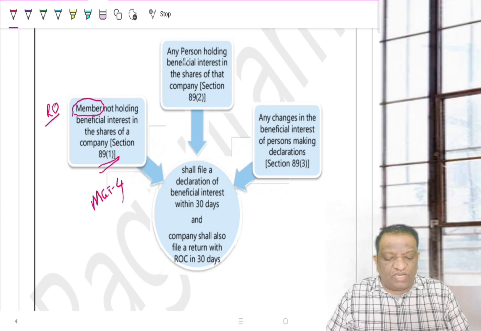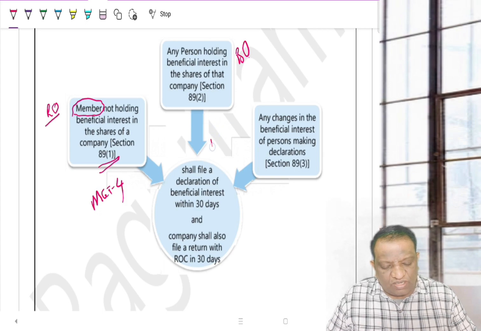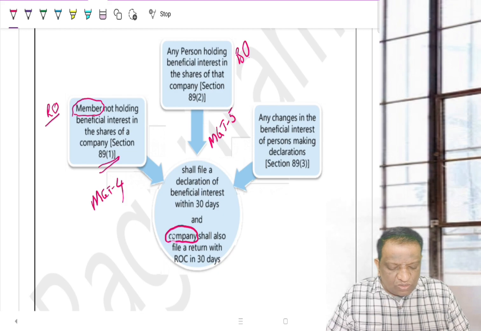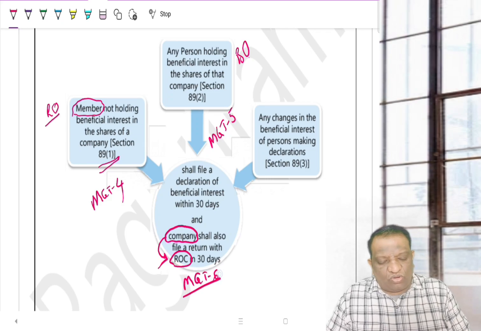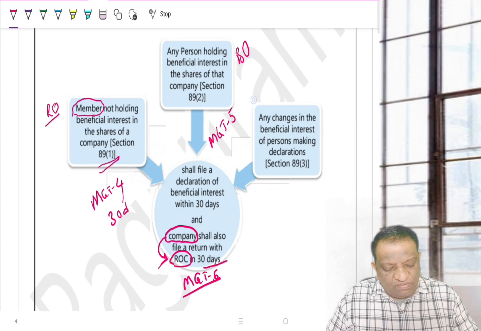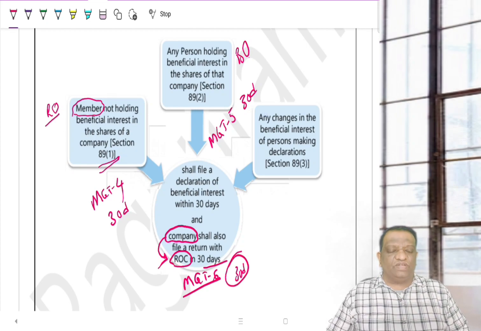Now the parallel one: any person holding beneficial interest. Here we are talking about the BO. The beneficial owner is also communicating to the company, by filing a declaration, MGT5. The company will take note of all this, and the company shall also have to file with the ROC, and that declaration we call MGT6. For all this, 30 days is the limit. He has summarized it here, but everything has to be filed within 30 days. On taking note of it, the company also will have to file within 30 days of receipt.